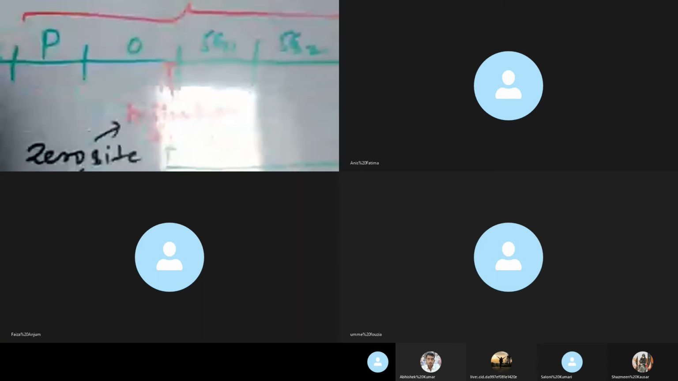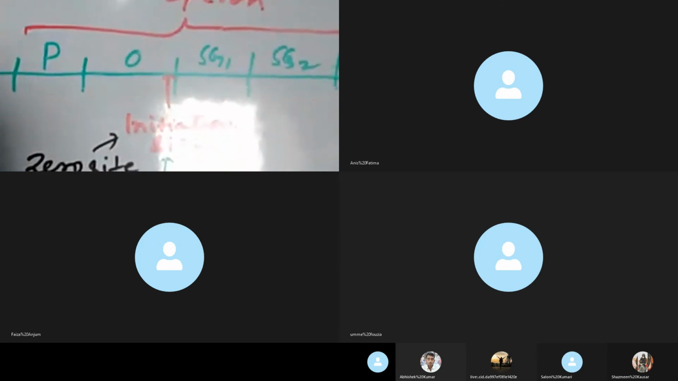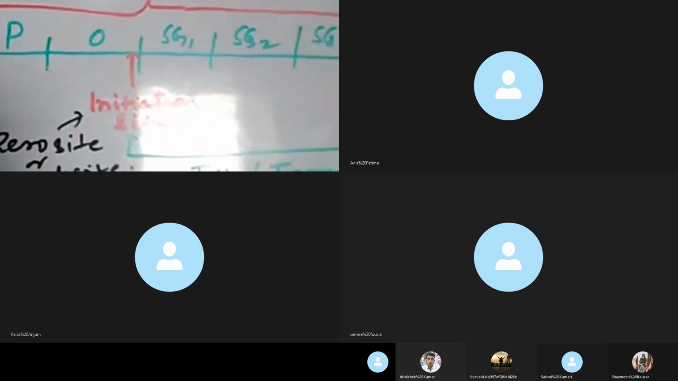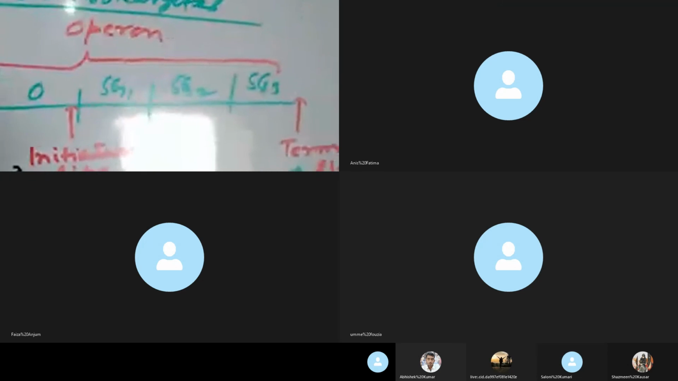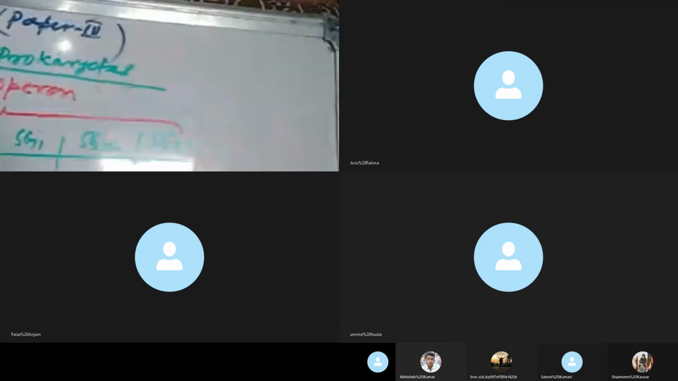This is the regulator, the regulator region. I have just said that the regulator is not a part of the operon. This is the operon.